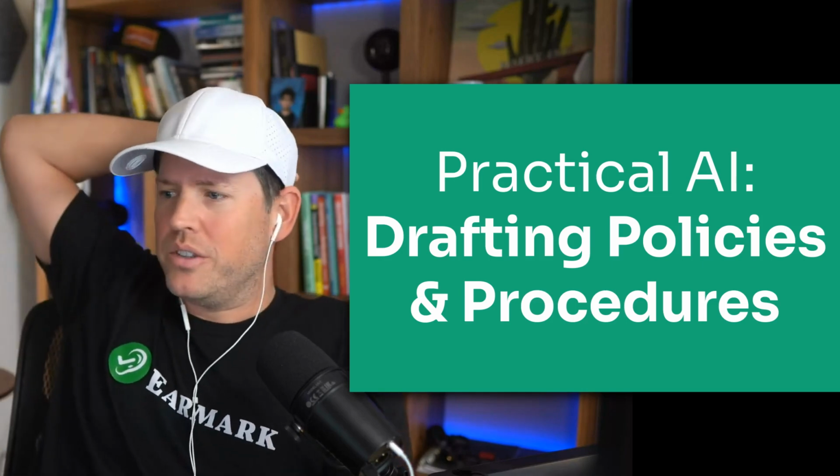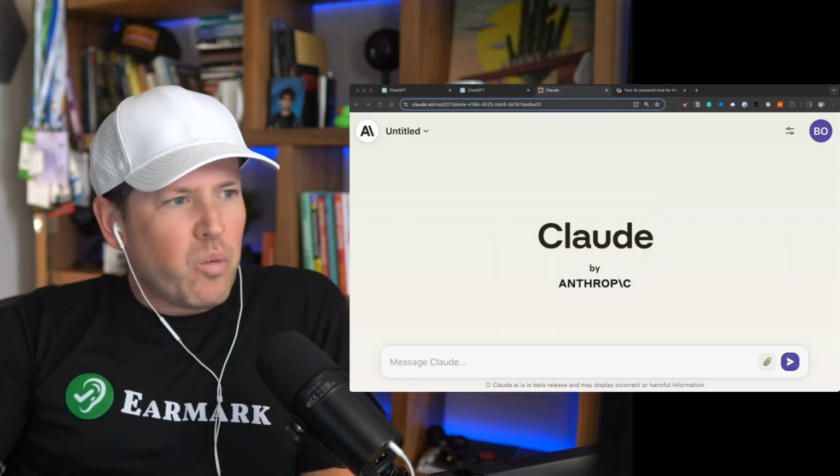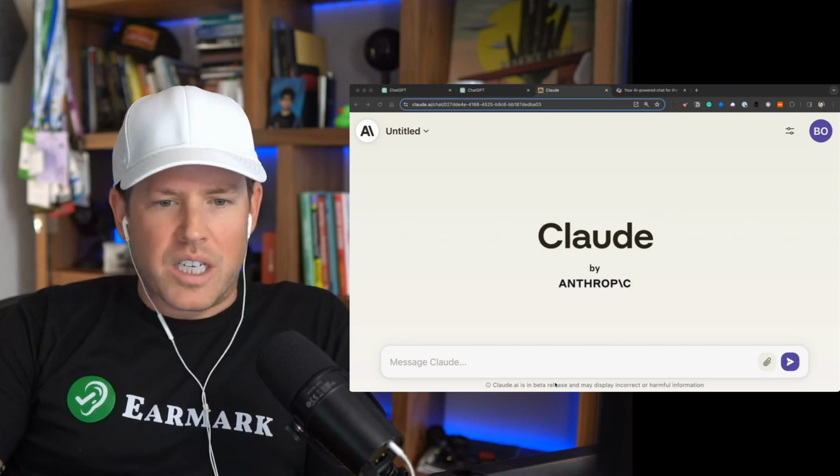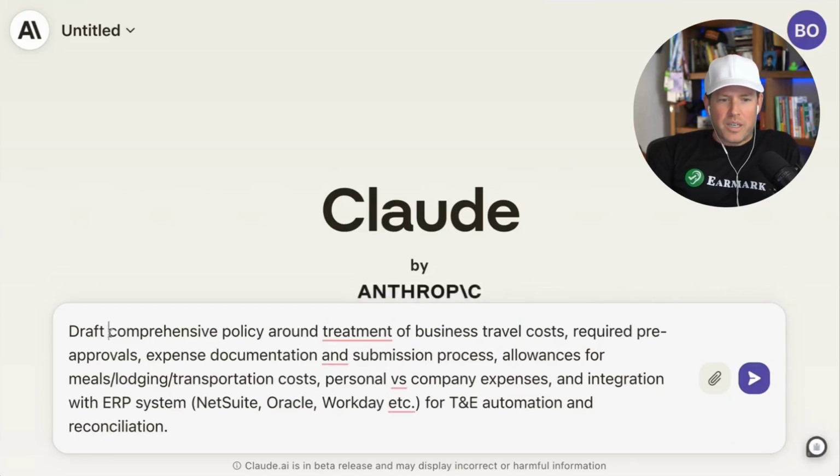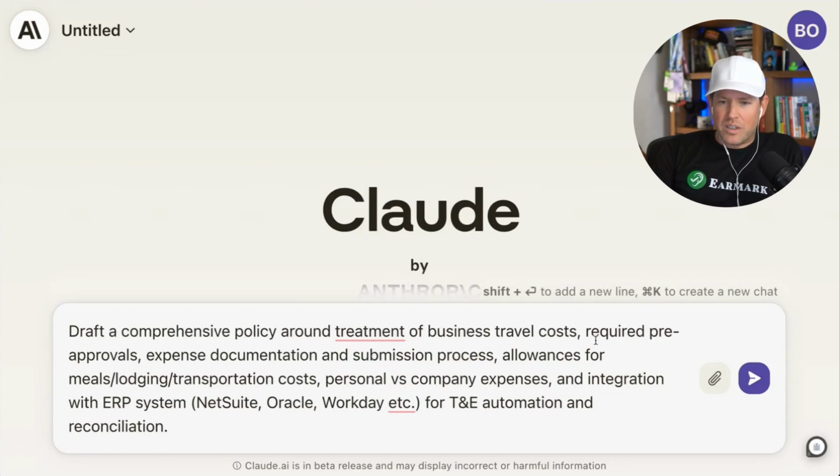drafting policies and procedures. Let's say we want a comprehensive travel and expense policy, or at least we want a starting point. We could say draft a comprehensive policy around treatment of business travel costs, required pre-approvals, expense documentation and submission processes, allowances. Just give us a policy. Now, you may not know how to draft this prompt.